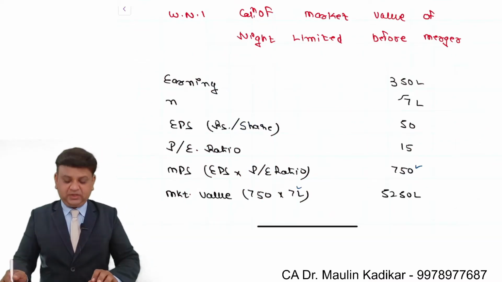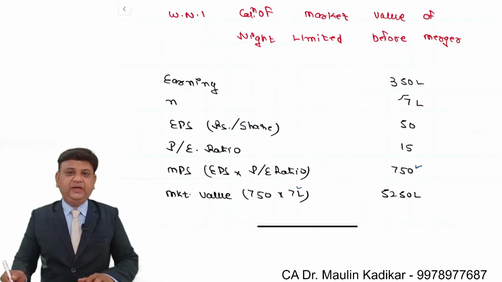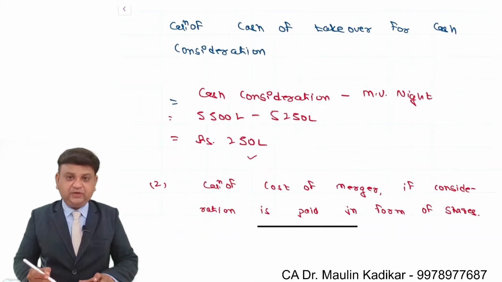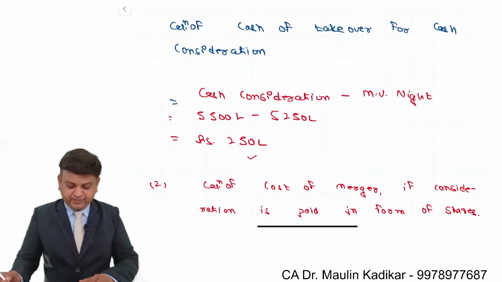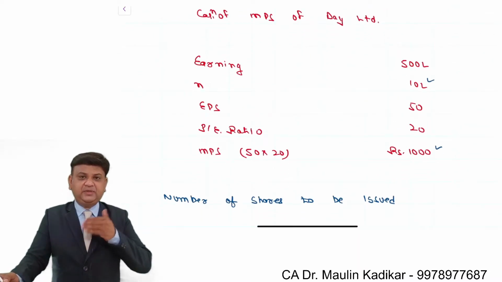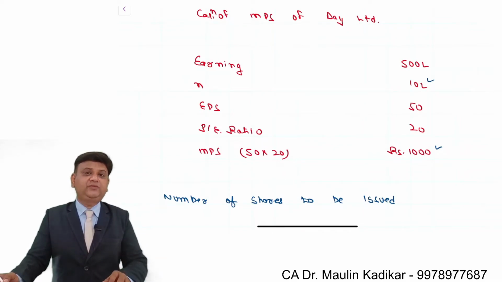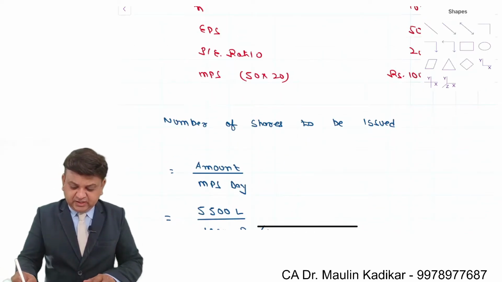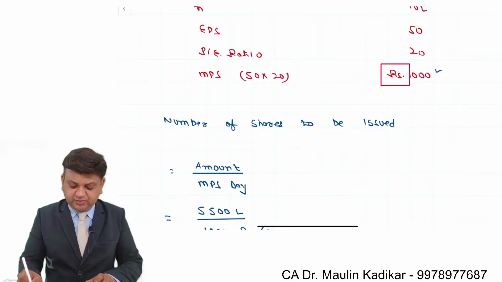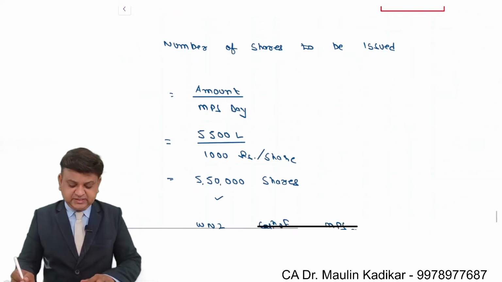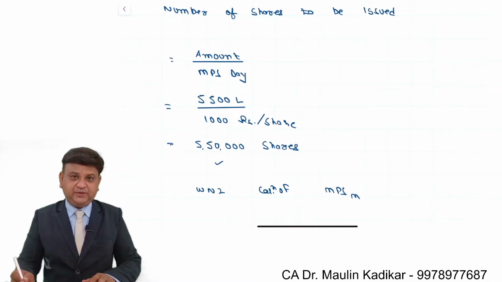Now friends, importantly, we understand that in case of the cash consideration, the cost is 250 lakhs. In case of the shares consideration, we think that apparently the cost would be the same 250 lakhs, but the answer is not like that. The reason behind that is, to compute how many shares will be issued, this 1000 rupees is taken as base, that is MPS of Day Limited before merger.